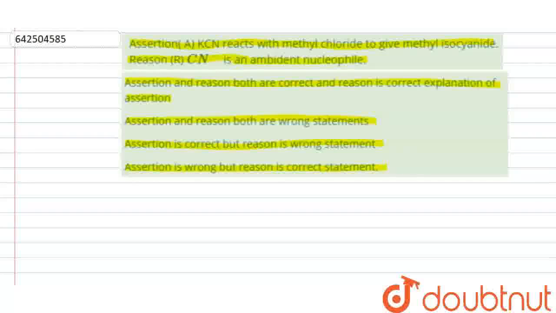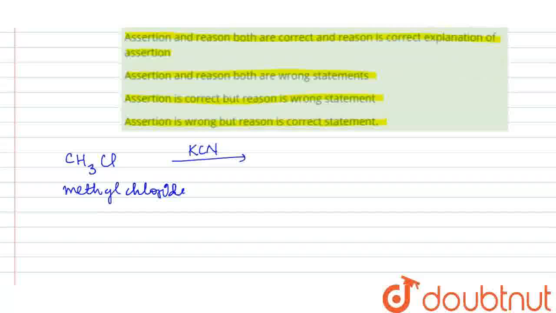And fourth is assertion is wrong but reason is correct statement. So first of all, it is given that KCN reacts with methyl chloride to give methyl isocyanide. So basically first we have to take CH3Cl, that is methyl chloride, right? It is written that it reacts with KCN. So KCN is potassium cyanide, right? As it is having a cyanide ion here, the cyanide ion CN negative is an ambident nucleophile. So what is an ambident nucleophile?